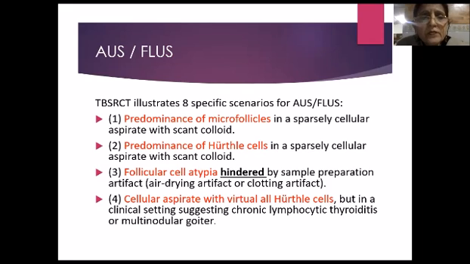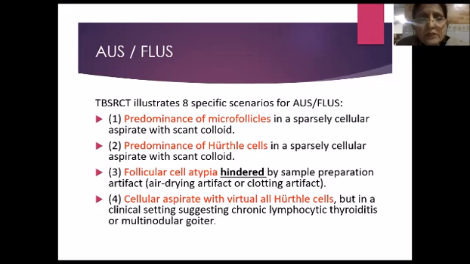The second one is there is predominance of Hürthle cells. Again, the aspirate is sparse and no colloid or scanty colloid. Follicular cell atypia is the third one where it is hindered by sample preparation. There is air drying artifact or there is clotting artifact.